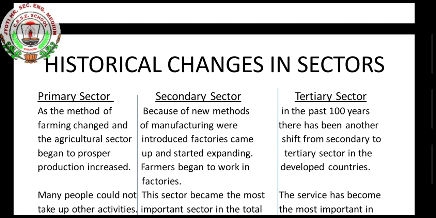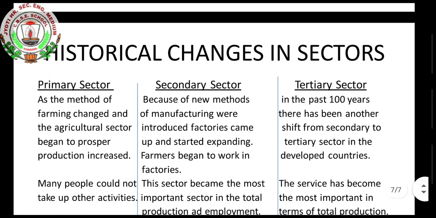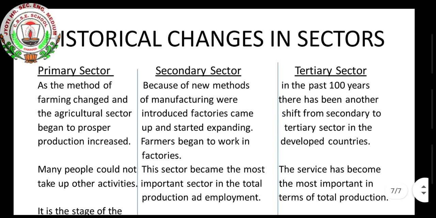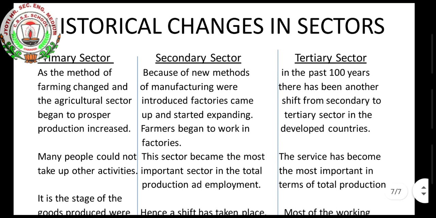Historical change in sectors. Let us see the historical changes in the primary sector, the secondary sector and the tertiary sector. Let us see the primary. As the methods of farming changed and the agriculture sector began to process, production increased.